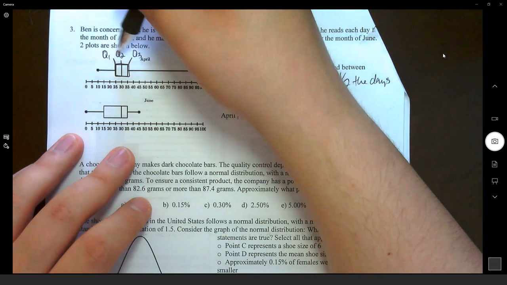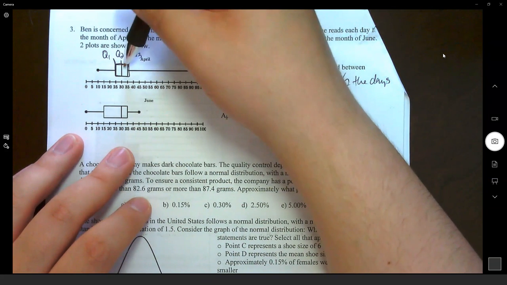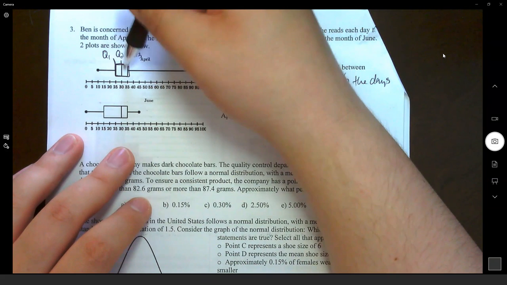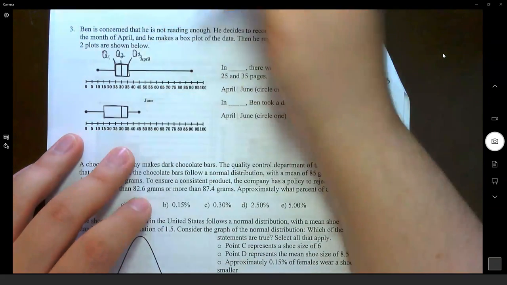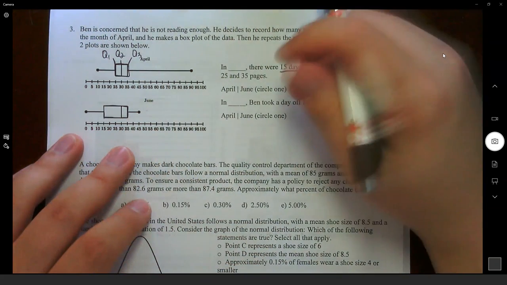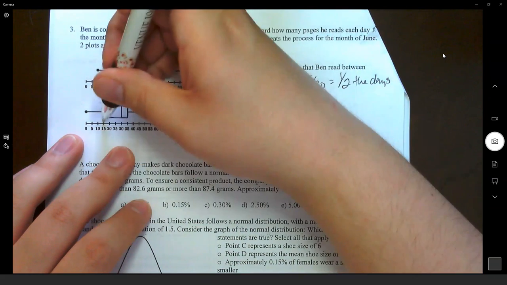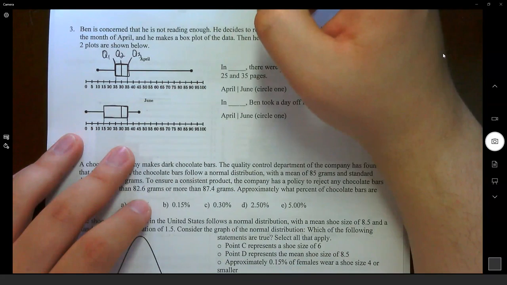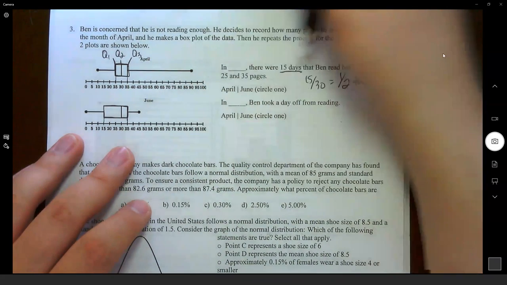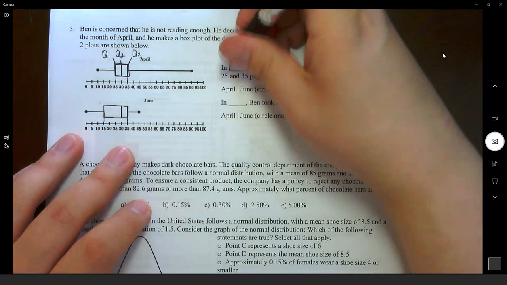Between the first and second quartile, well, quartile means quarter, so we have a quarter of our data right here. And between the second and the third, we have another quarter of our data. A quarter and a quarter make a half. So in these 2 boxes, we can determine where half of our data is. That's the simplest way to look at it. So we notice half of our data is in between 25 and 35 here and 15 and 35 here. So we can assume that in April, 15 days were spent reading between 25 and 35 pages. April.